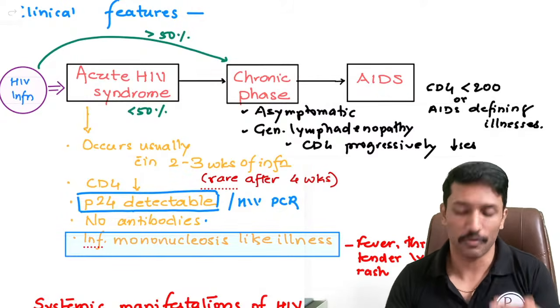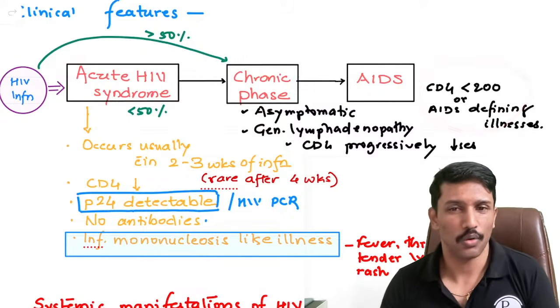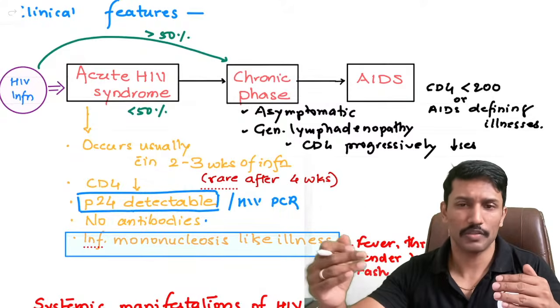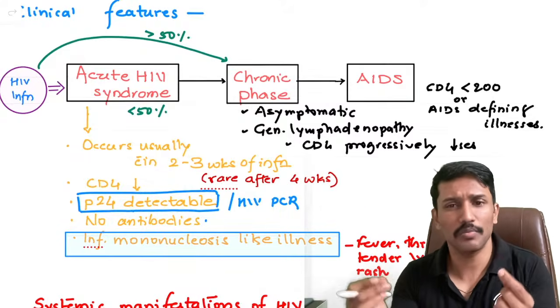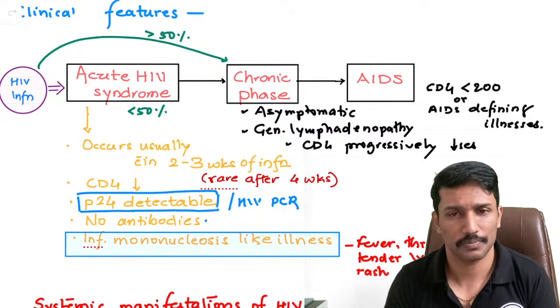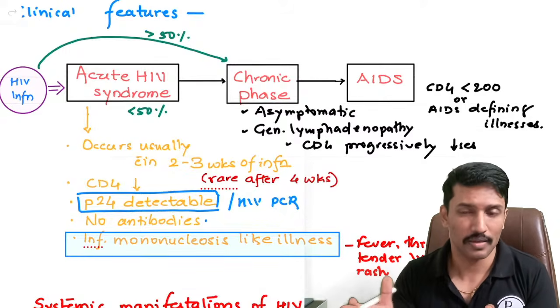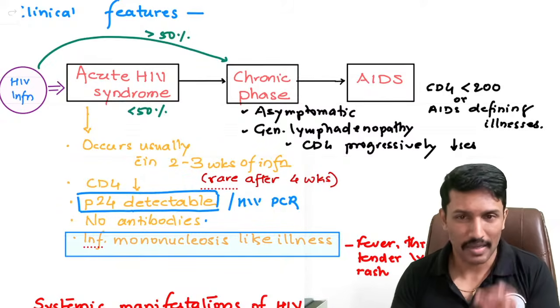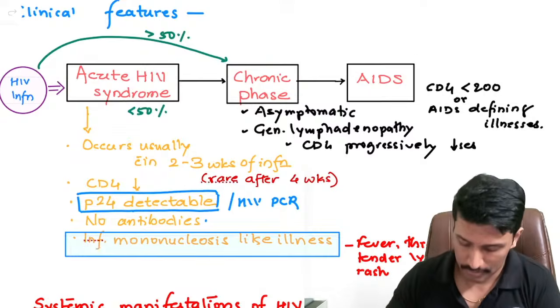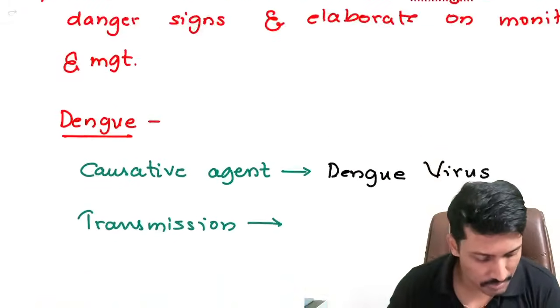We used to wait for the CD4 count to drop below 200. But by that time, they would have already developed organ dysfunctions, or they would be at extreme risk of opportunistic infections, or they might have developed opportunistic infections. So today we don't wait for all those things to happen. The day you diagnose the case as HIV, you start antiretroviral drugs. And what is the currently recommended regimen?